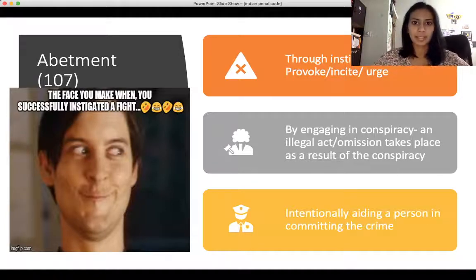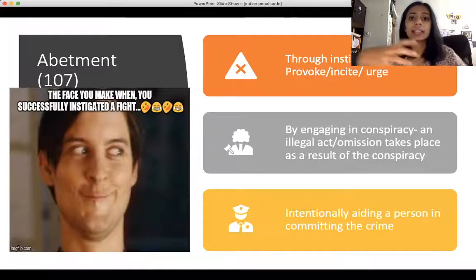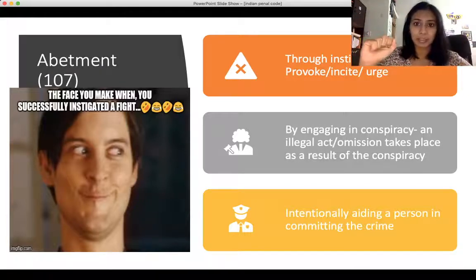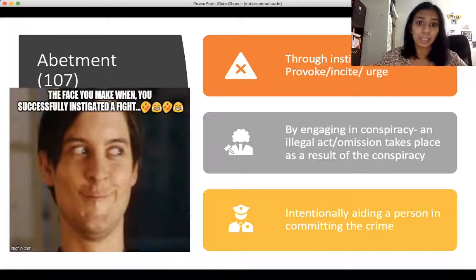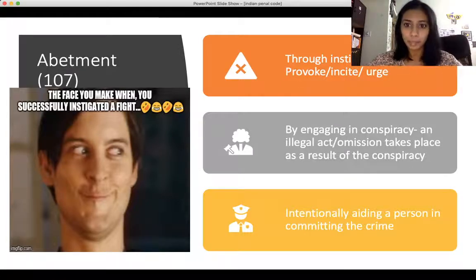For instance, if A says, I don't feel like living anymore, and B says, fine, why don't you just commit suicide? A casual statement of this kind may not be treated as abetment. At the same time, where you have constant provocation, which in a reasonable man's mentality would have provoked the other person to actually commit an offense, that is where instigation comes in.